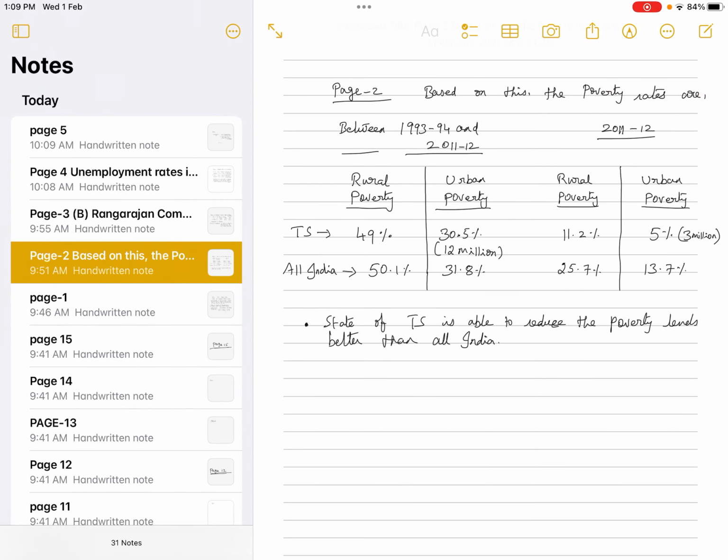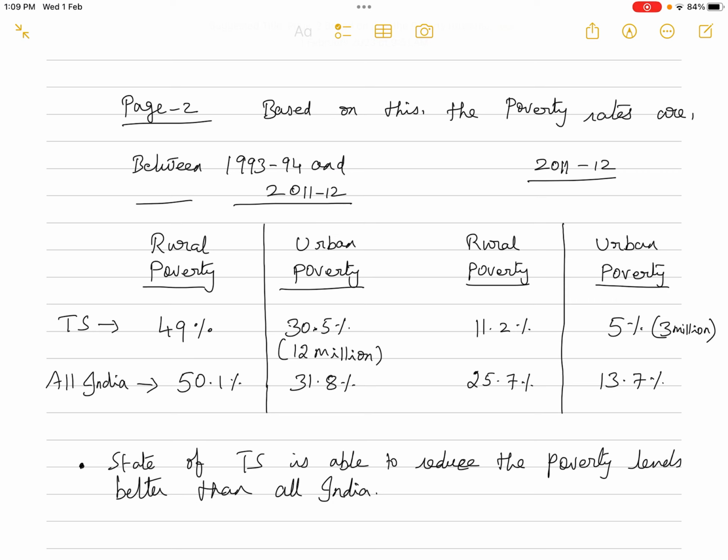Okay, now based on this, let us check out what the poverty estimates are. It is divided into two parts: the first part is between 1993-94 and 2011-12, and then what the poverty estimates are in 2011-12. As far as the state of Telangana is concerned, or AP in 1993-94, rural poverty happens to be 49%, whereas urban poverty happens to be 30.5%.